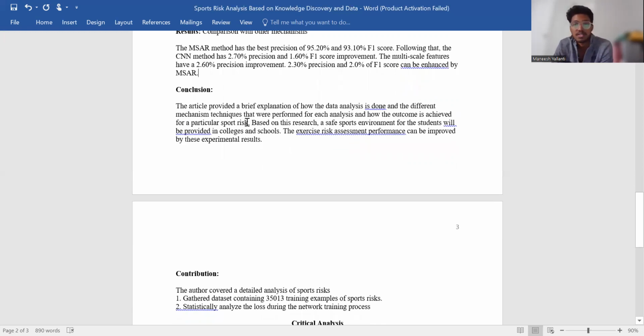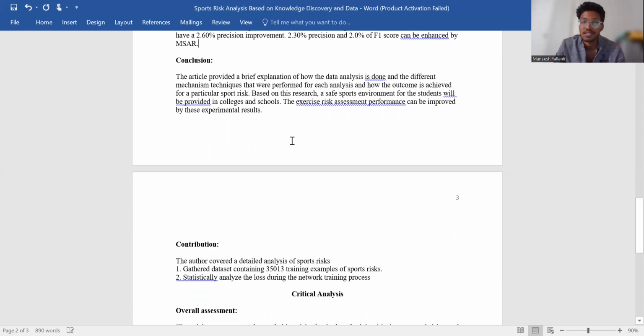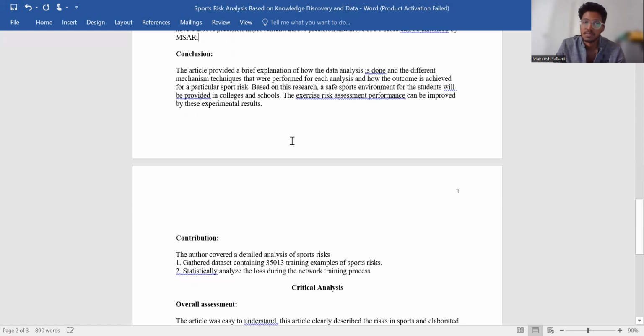Conclusion. This article provided a brief explanation of how the data analysis is done and the different mechanism techniques that are performed for each analysis and how the outcome is achieved for a particular sport risk. Based on this research, a safe sports environment for the students will be provided in colleges and schools. The exercise risk assessment performance can be improved by these experimental results.